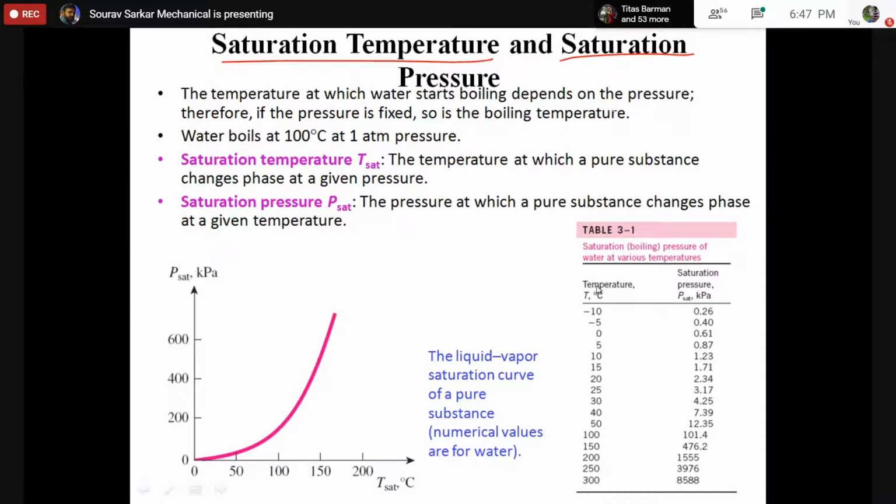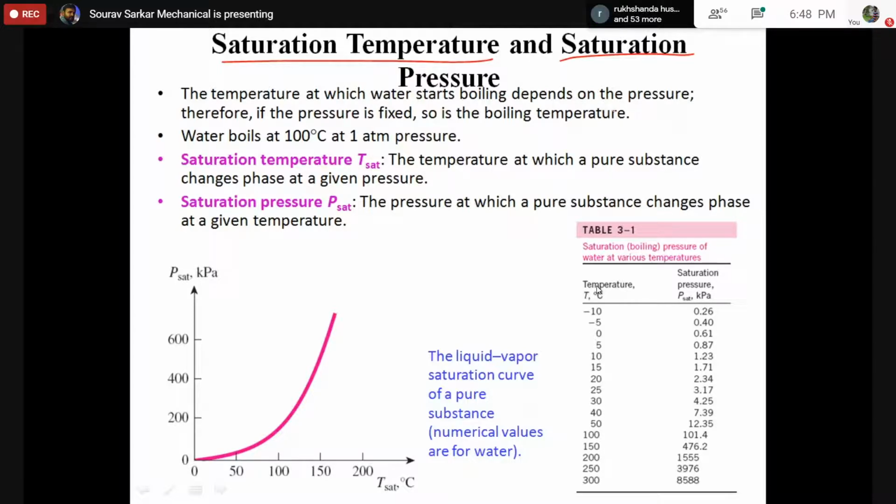Whenever you open the cap, the pressure is released, so the gas which was mixed inside the soda comes out, pops out. The same thing is going to happen here. Whenever you increase the pressure, you need to supply more heat to convert into vapor. But whenever the surface is very free, it is easy to move in any direction, so you need less heat to convert into vapor.